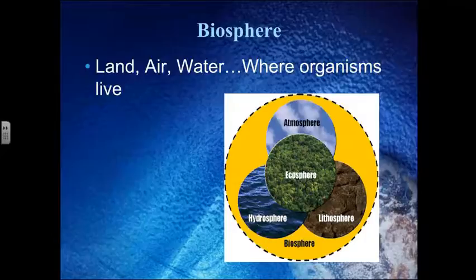There's actually one more layer we need to add to that, and that is the biosphere. Bio means life, and sphere is going to be the shape. So this is the shape of life on the planet. This is going to include the land, the air, the water. Wherever it is that organisms live is included in the biosphere.